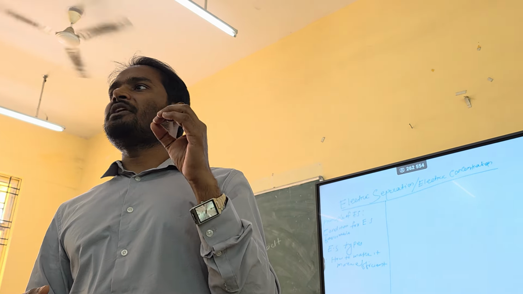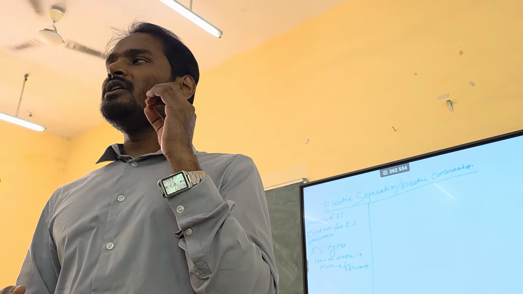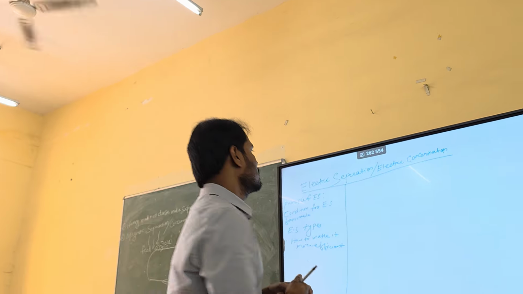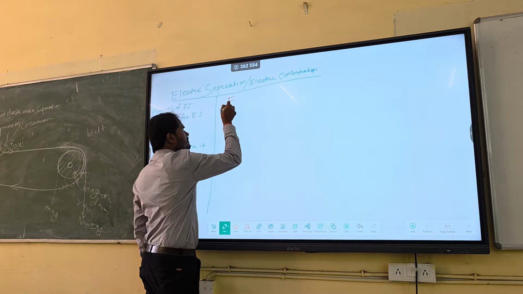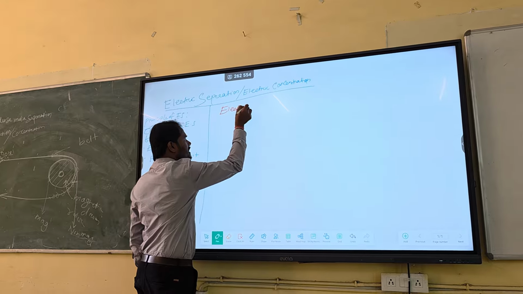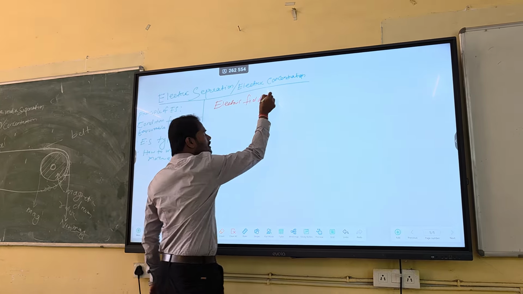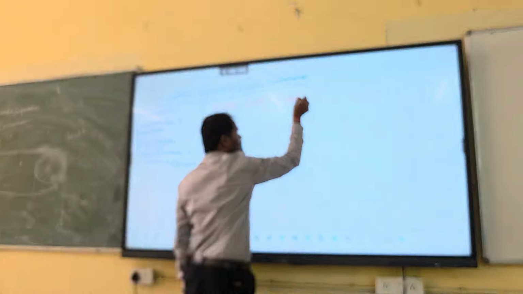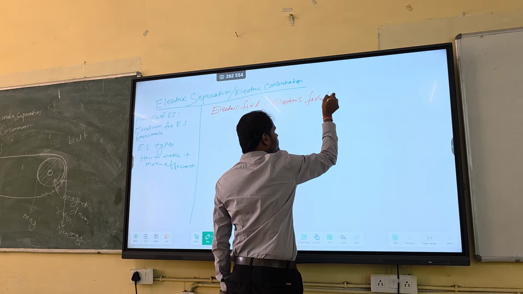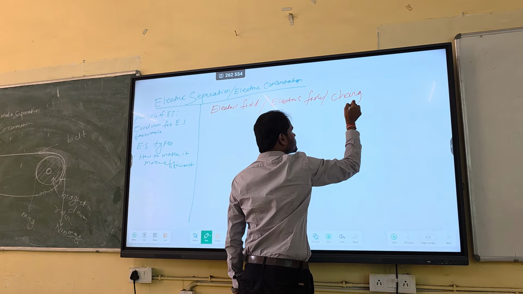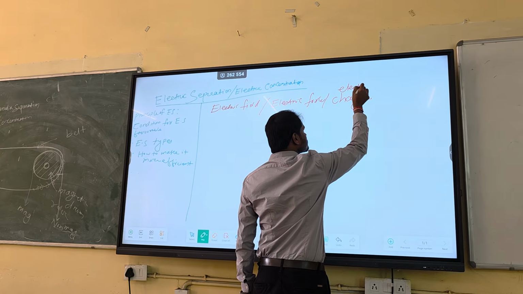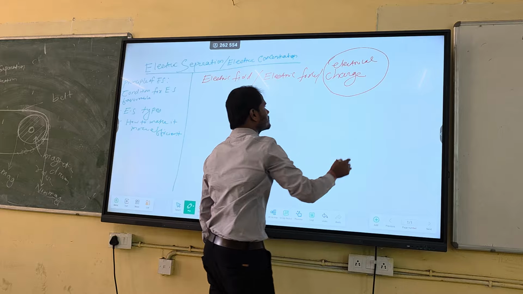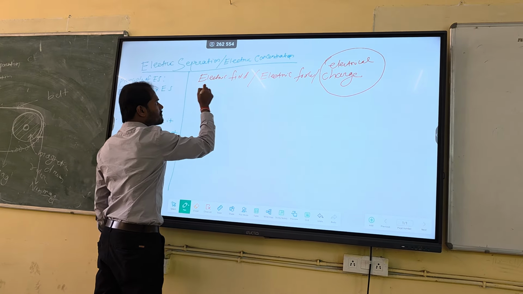Electric separation or electric concentration means we have to use electricity or an electric field, or electric forces, or electric charge, whatever. So this is important: electrical charge. And electrical charge will be obtained by using an electric field.